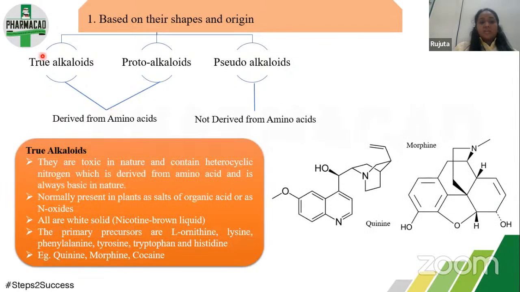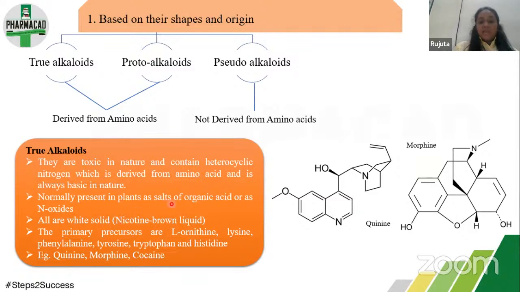Now what is the difference between true alkaloid and proto-alkaloid? True alkaloids are toxic in nature and contain heterocyclic nitrogen, which is derived from amino acid and is always basic in nature. That is common for both.